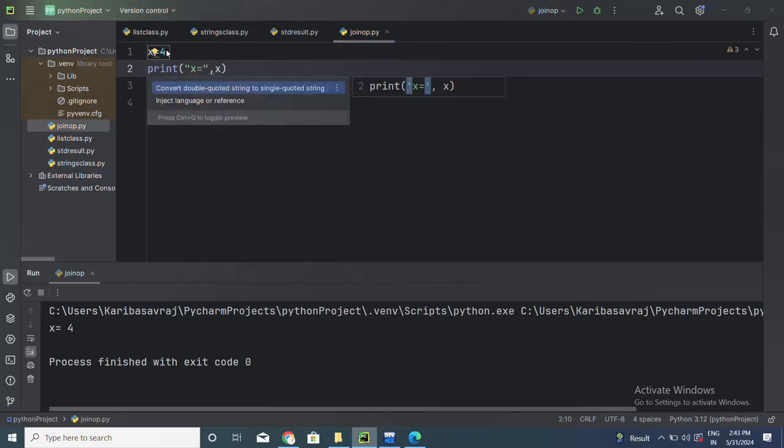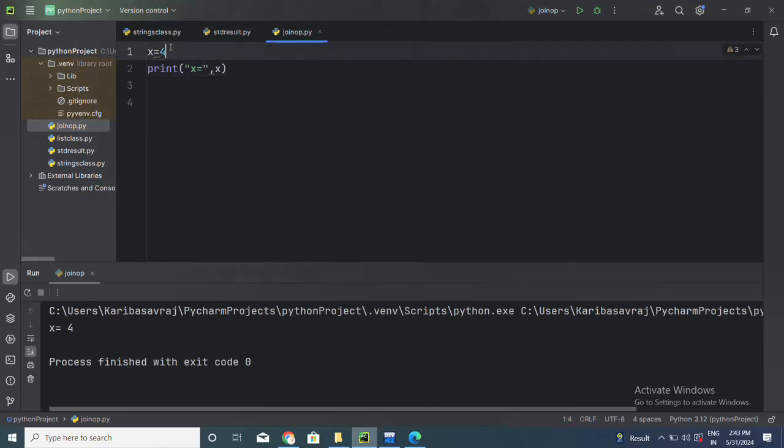4 is a constant. Which type of constant? It is an integer constant. I can give float 4.9. Now it has become a float constant. I hope you understood the difference between variable and constant. Variable means the memory value changes during the execution. Constant, its value doesn't change during execution. So here 4.9 is a constant.